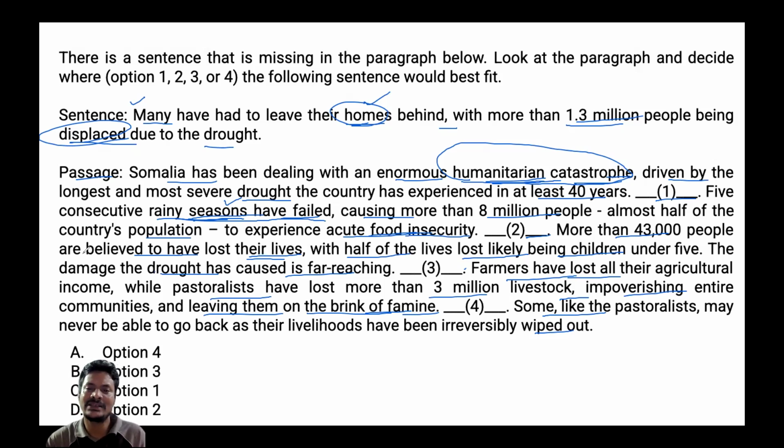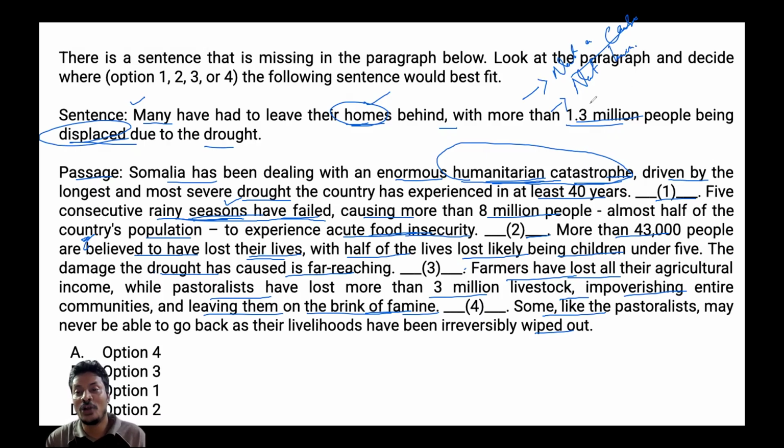So in that case, the sentence is not a cause, because the cause we find in the paragraph. If it is not a cause, it is also not the background, right?